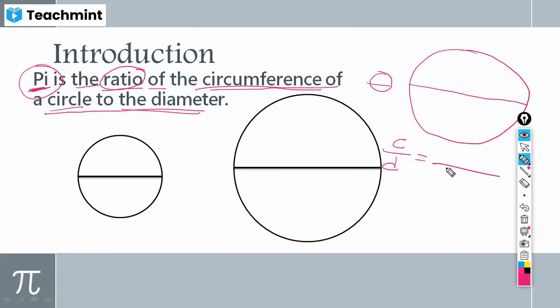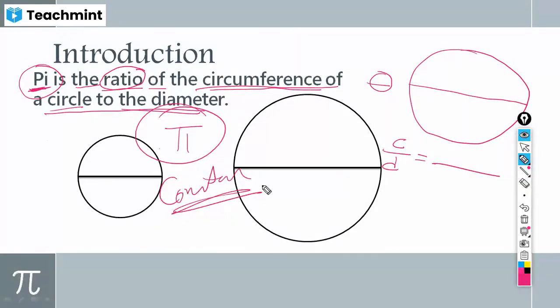Yes, sir. But why? Very big question. So up to here, what I have been telling is that it's a special kind of quality of pi. You know what is meant by constant, just tell me what is constant? The value never changes. Fixed value. Same again and again. Fixed value. I'm using the word that it is constant.